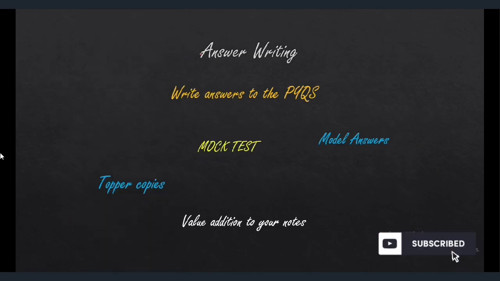So after you complete your sources, you must go for answer writing, because this is the ultimate game changer in the mains exam. In the mains exam, this is the ultimate game changer, because the examiner will see your answers only, right? Examiner will not see how much knowledge you have. He will just see your answers. That's it. So you must give good answers.